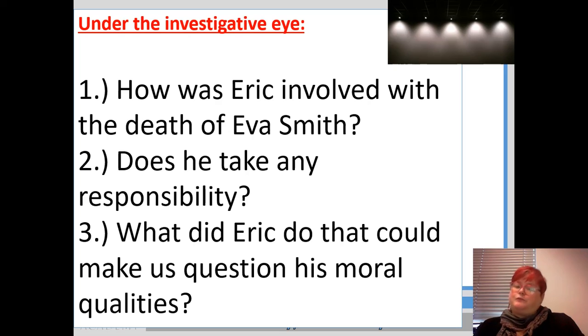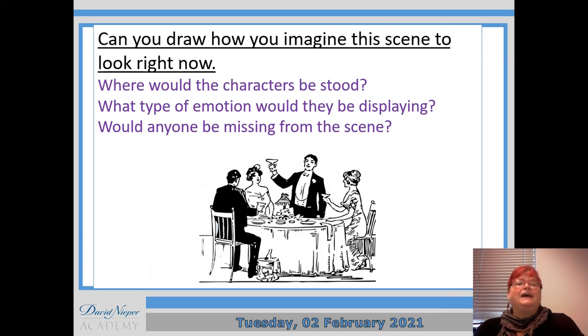And yeah, that's fine. And then finally, if you could imagine this scene, how would the characters be standing now? Would they all still be sat around a table toasting with their glasses? Are they standing up, sitting down? How does that look? Okay, and is there anyone that's not there for this section of the story?